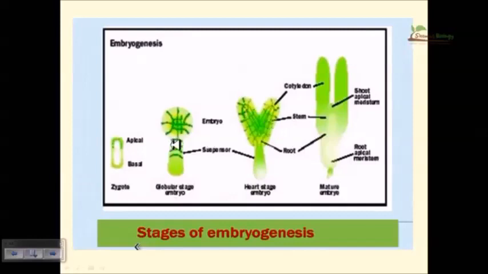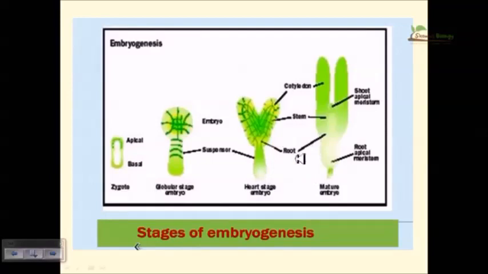Okay, so this is a picture of normal embryogenesis, zygotic embryogenesis rather. This is the zygote, which has the 2n number of chromosomes. This is the apical region, and this is the basal polar region. Then it will start to produce a globular structure, which is the very first step of embryogenesis. The second step is the production of a heart shaped embryo. In this case the root is formed in this region and the stem is forming from this region, and then the heart shaped embryo will form into a mature torpedo shaped embryo.